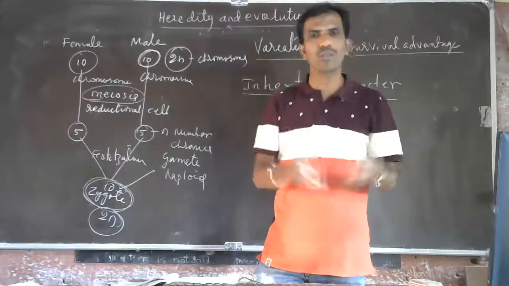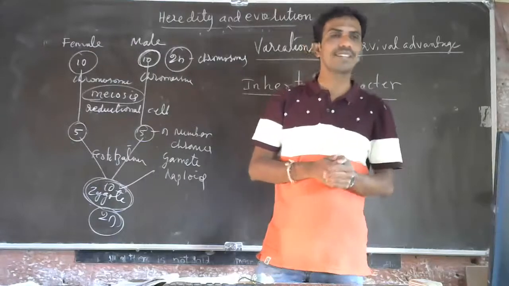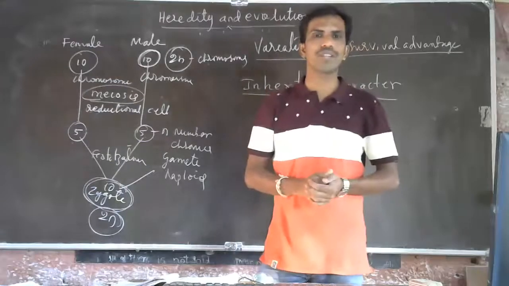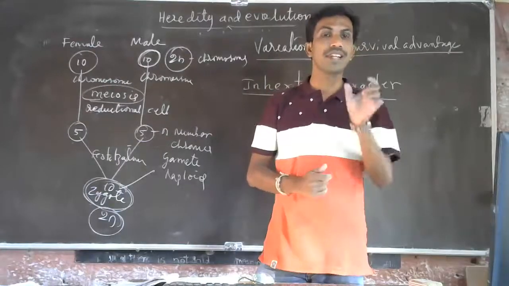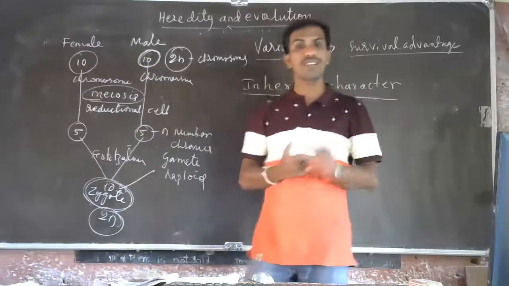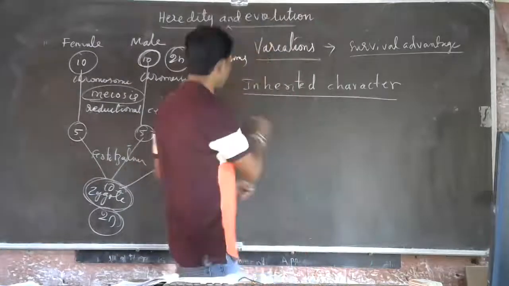One more I told you, hemophilia. Hemophilia is a genetic disease. The genetic disease is again transferred from one generation to other generation. See, genetic diseases are called inherited characters. There is one more character, that is the acquired character.